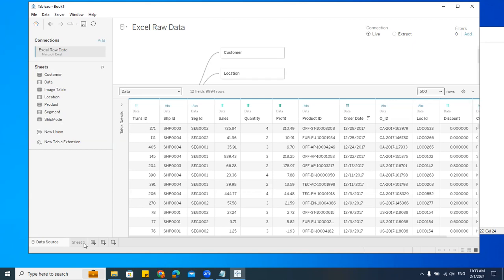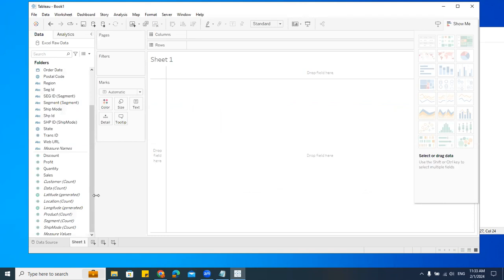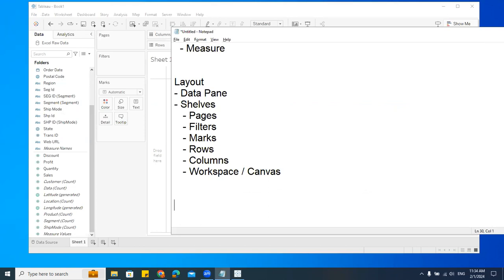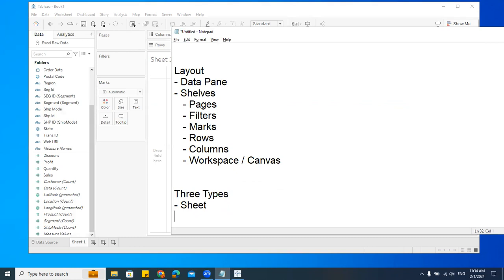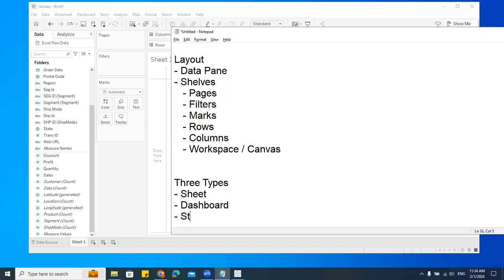But in Tableau, you should keep in mind that there are three different windows, or say three different sheets, which will help me in creating the dashboard. What are those? We have the sheet, dashboard, and storyboard. These are the three things that we have. Sheet, dashboard, and storyboard. Keep this in mind.